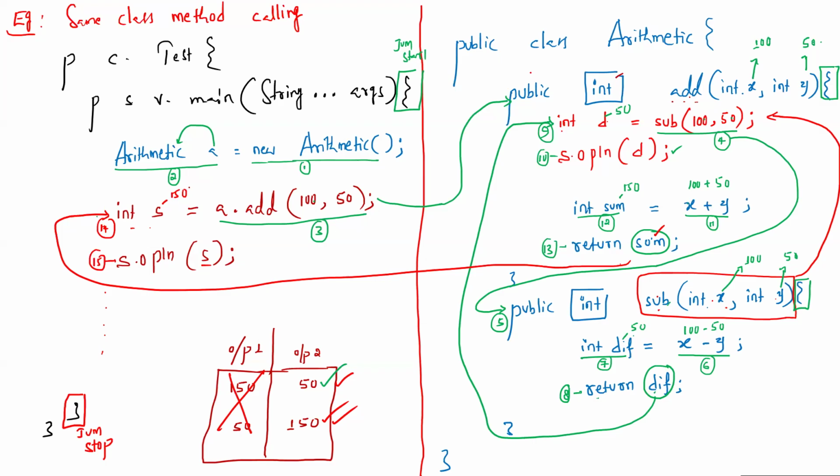This is the very reason that flow is very important for a programmer to know. We should know the flow also. Otherwise, we could have guessed 150 followed by 50 in interviews. Correct? So this is about method calling with void type and method calling of the same class.